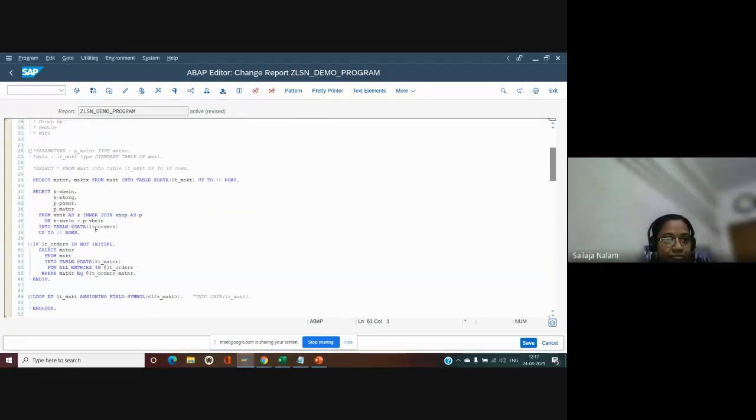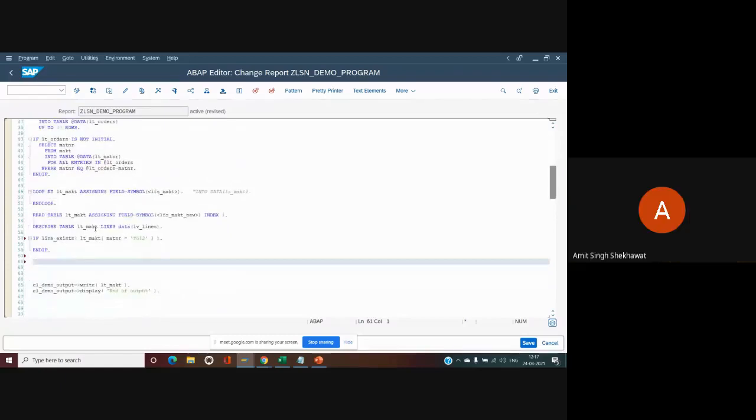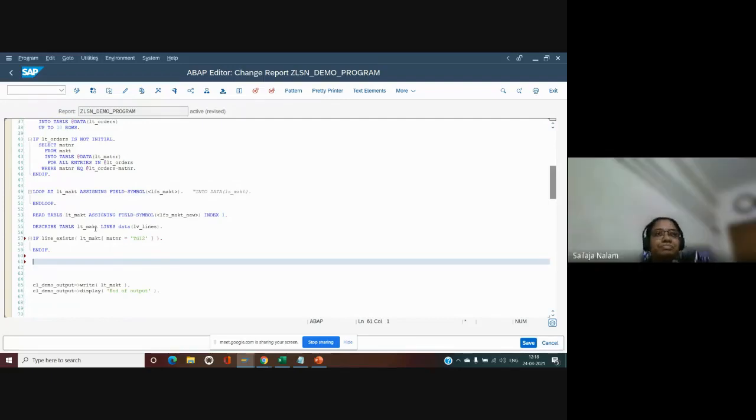Then Shailaja, isn't it slower in terms of performance? Because in read we can do a binary search and all. So does it work here as well? SAP is recommending us to make use of sorted tables and hashed tables instead of standard tables. In the case of sorted and hashed, we don't need to go for a binary search, right? So SAP recommends to make use of it, and then we need not give any binary search. In that case, we can go ahead with the new syntax very well.